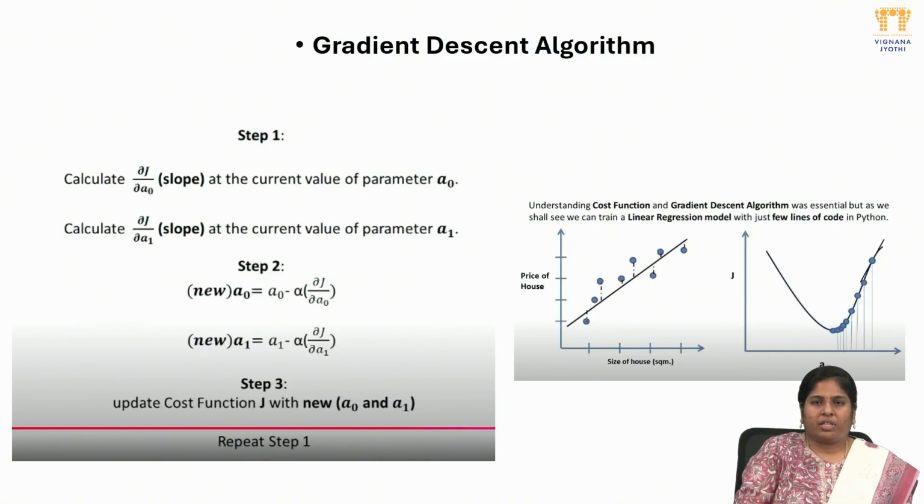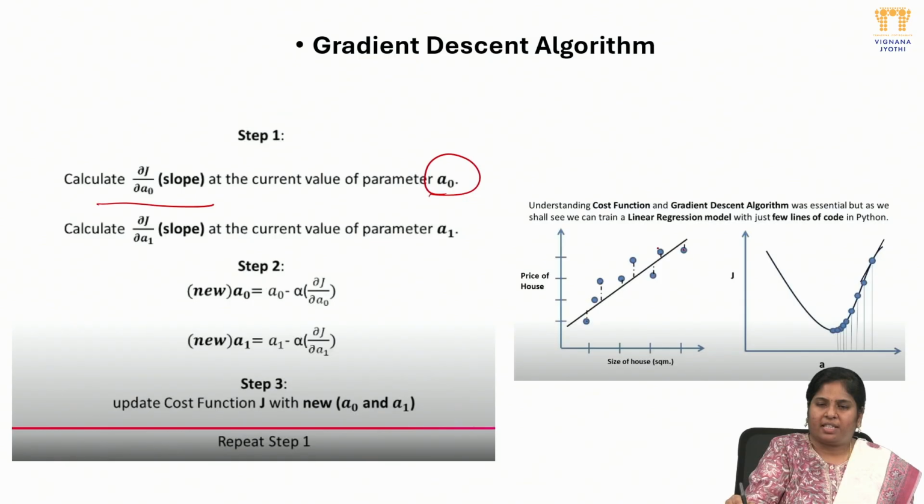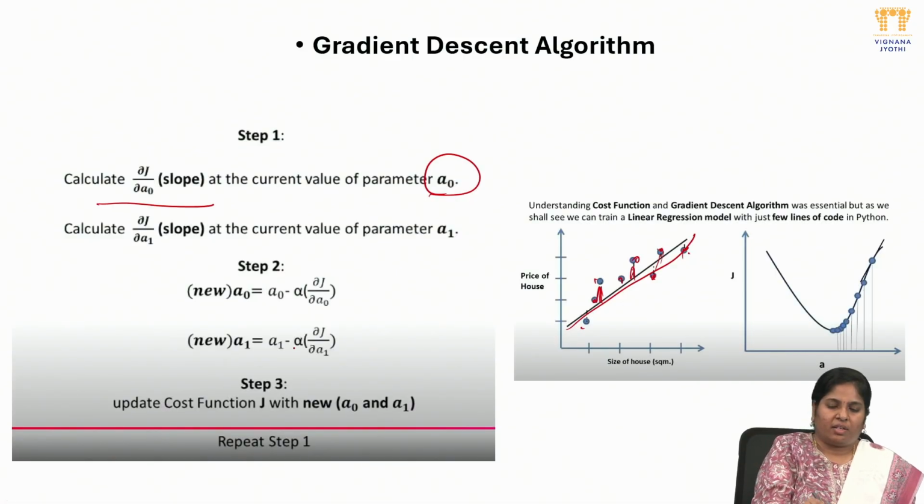So here is how the gradient descent algorithm works. First we calculate the slope, and then we calculate a0 onwards. These are the data points; see here the best fit line. From this best fit line, every data point is located at a different location, and we calculate each data point's slope value, and then we check the gap between the original fit and the slope value, until we find the exact match. Next, we update the cost function.